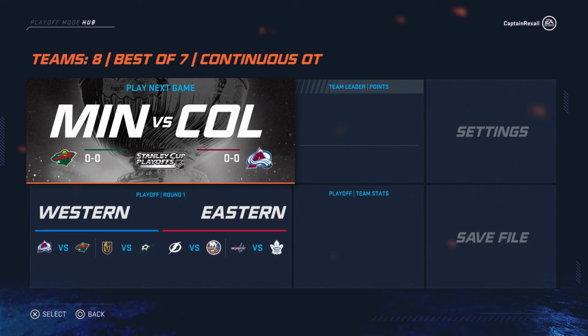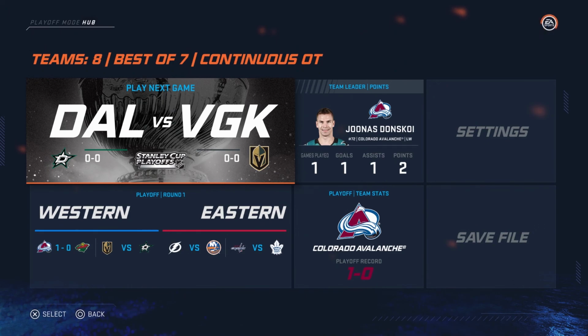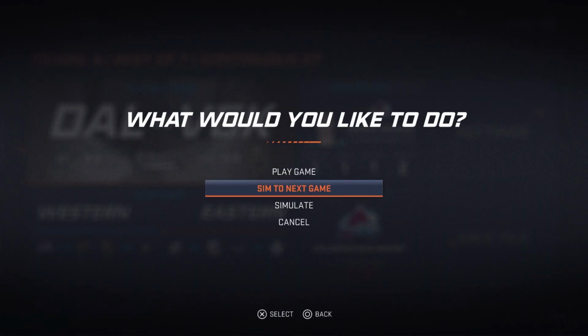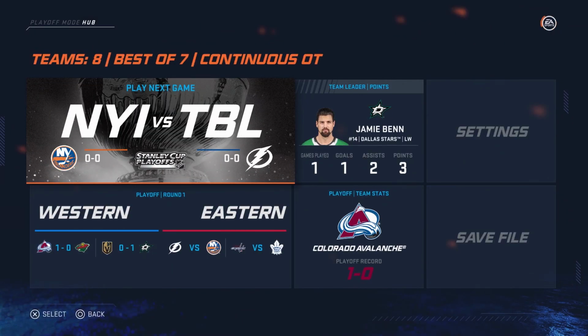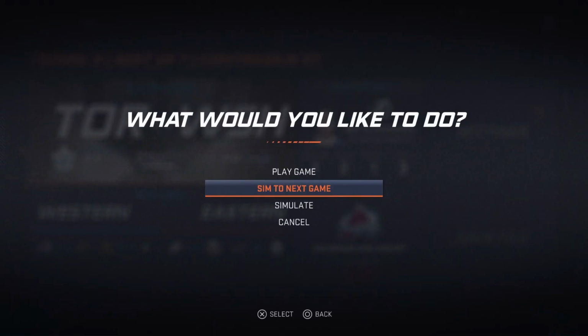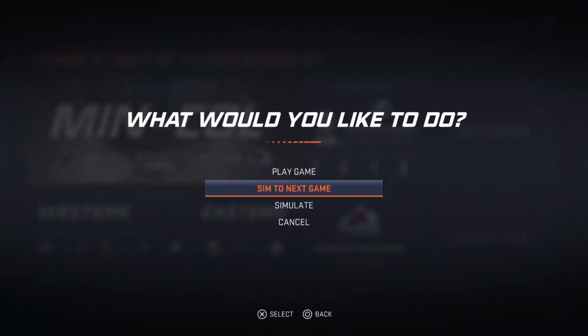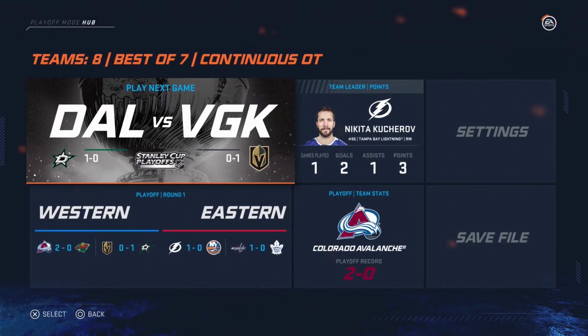Colorado and Minnesota Wild, they have some history. Vegas Golden Knights and Dallas, not so much. Tampa and New York, they faced a couple times. One of the biggest matchups I think we're going to be watching for is Washington versus the Toronto Maple Leafs. I think will be a very big matchup as Colorado, they walk away with a big victory against the Minnesota Wild and Dallas Stars. And I think you got to be beware of the Minnesota Wild right now in this simulation. They've been seeming like they've been red hot ever since the qualifying rounds, beating off the Vancouver Canucks, and